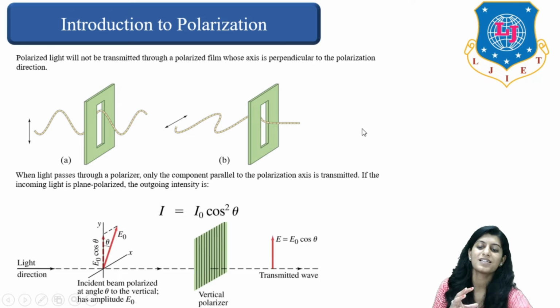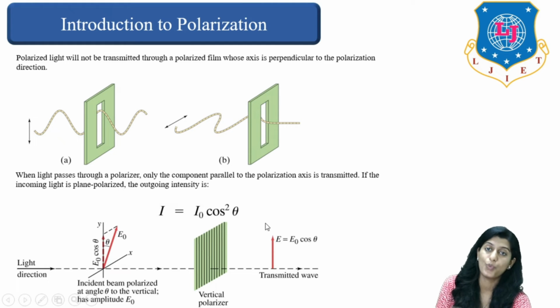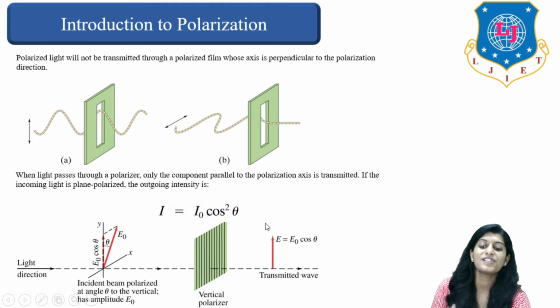When light passes through a polarizer, only the component which is parallel to the polarization axis will be transmitted. If the incoming light is plane polarized, the outgoing intensity is given by I equals I0 cos square theta.